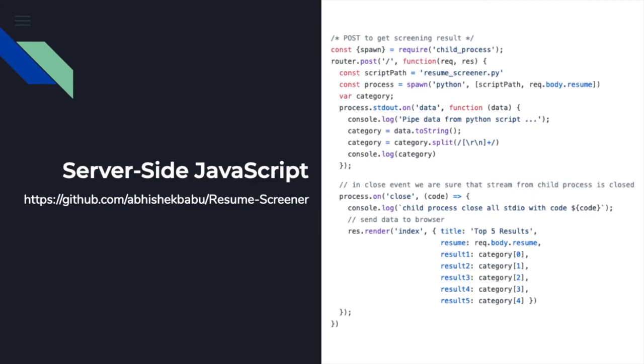And then since each print is separated by a new line, when we split by this regular expression, the category will become an array of each of those results from our Python script. Once the process is closed, we send the data that we got in the category array back to the index view so it can be presented to the user. Thereby, they can see their top 5 results along with the probability that their resume fits each of those categories.